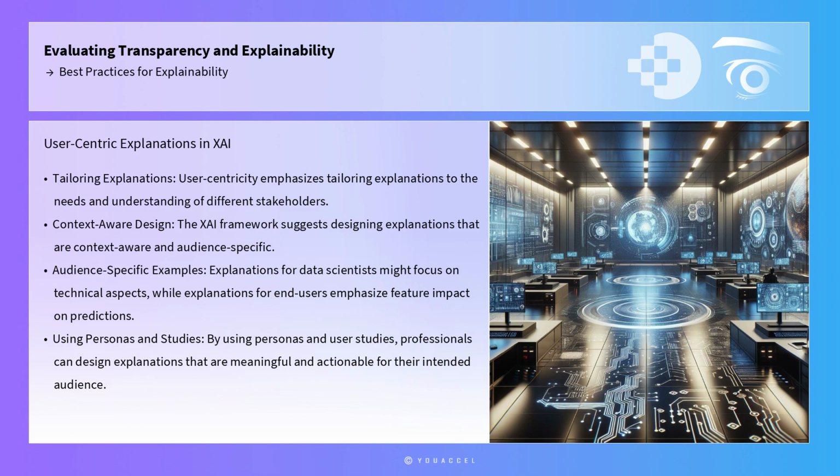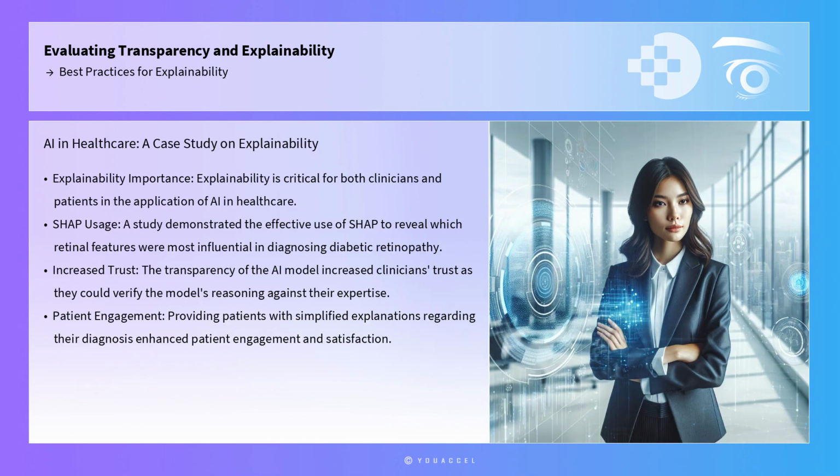their intended audience. A notable case study illustrating these best practices is the application of AI in healthcare, where explainability is critical for both clinicians and patients. A study conducted on AI models used for diagnosing diabetic retinopathy demonstrated the effective use of SHAP to reveal which retinal features were most influential in the diagnosis.